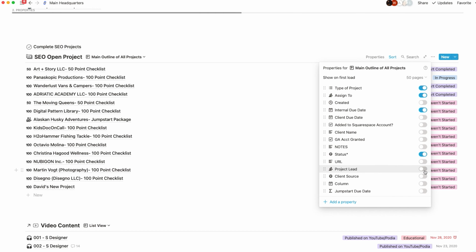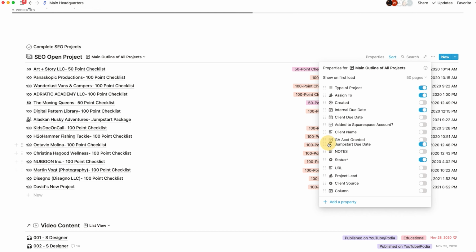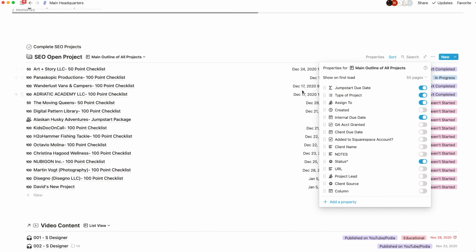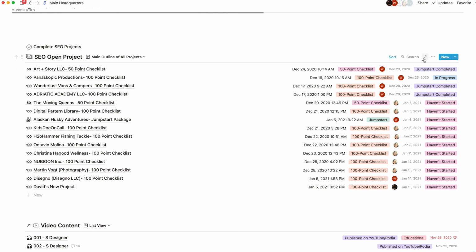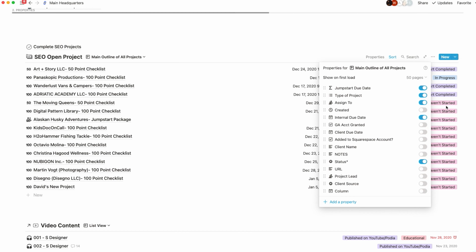So if I chose, let's say, jumpstart due date, you'll see it adds a date there. And then if I'm like, actually I want it to go right there, if I drag it there, you'll see it puts the date over here. And so it's so easy to customize and own it.